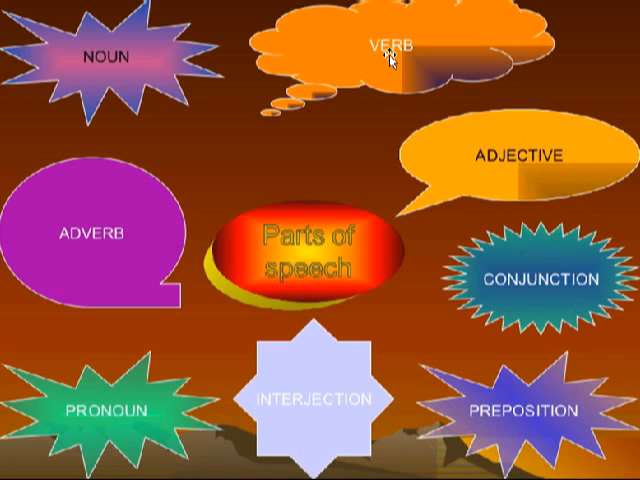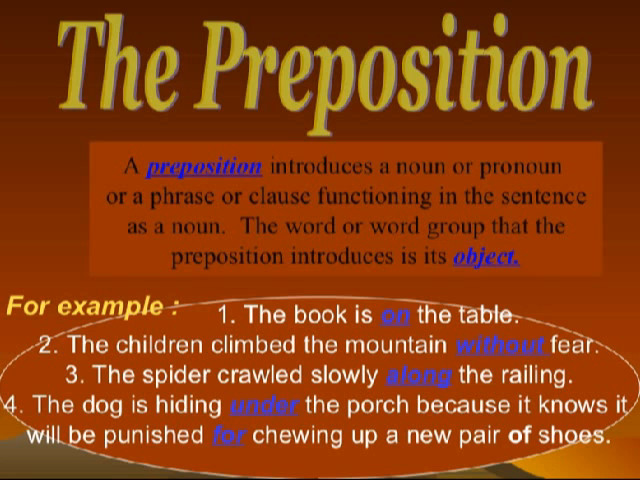and verb. Once again: noun, adverb, pronoun, interjection, preposition, conjunction, adjective, and verb. So these are the 8 parts of speech. Any sentence which we want to make will be comprised of parts of speech. Every sentence is comprised of parts of speech.